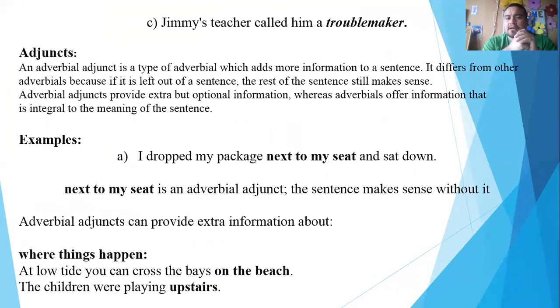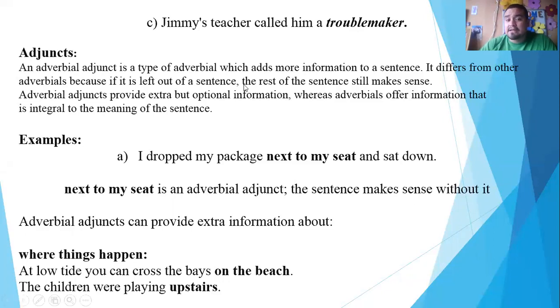Let's see a final example. Jimmy's teacher called him a troublemaker. Here the subject is Jimmy's teacher, called him is the linking verb, and troublemaker is the complement. So as you can see, complements play an extremely important role when it comes to giving full meaning to a sentence. Now let's see about adjuncts.